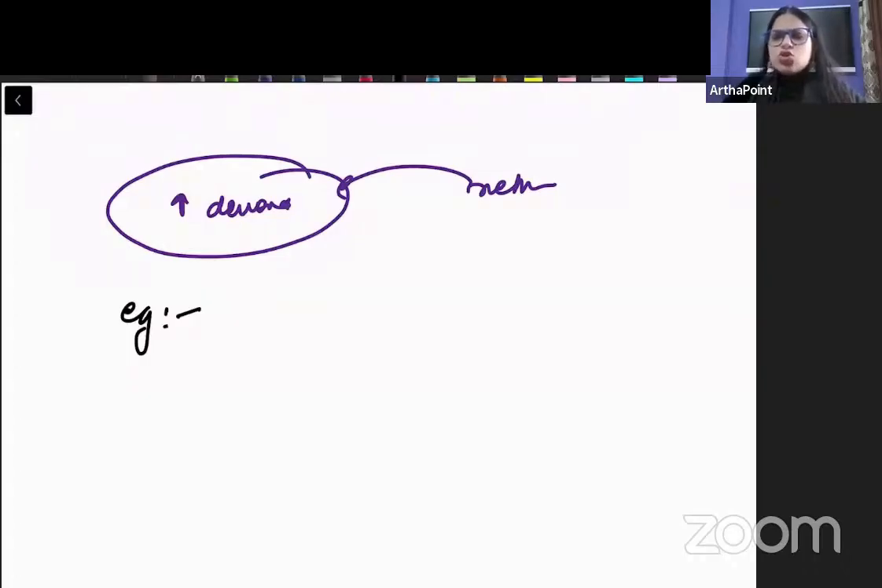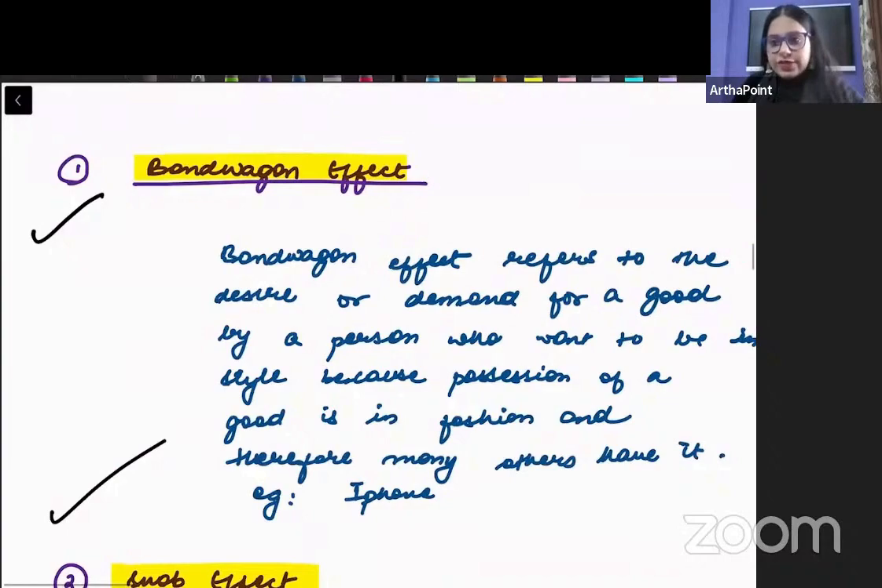Just aajkal there is so much social influencers, right? So if I just look at those influencers and I just wear whatever they are wearing, I am demanding a particular good. मैं उस चीज की demand इसलिए कर रही हूँ because the other people are telling me कि ये चीज तो fashion में है. Then that is known as a bandwagon effect.